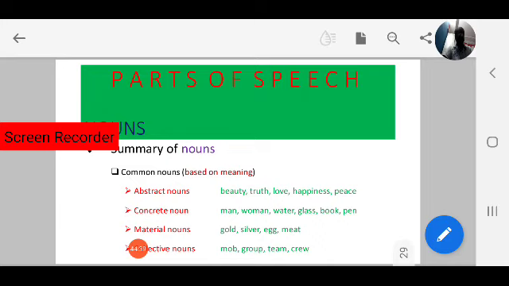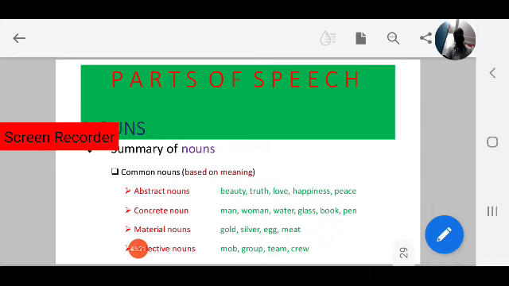Okay, so a quick review once again. Nouns can be divided into two: proper nouns and common nouns. Proper nouns means specific names. Common nouns means in general. Again, common nouns can be divided into two categories based on form: uncountable and countable. Nouns that can be counted in numbers are countable nouns. Again, countable nouns can be classified into two: singular and plural. You know about that.